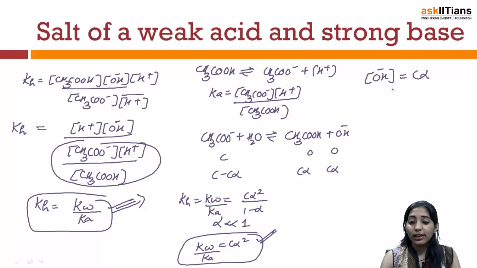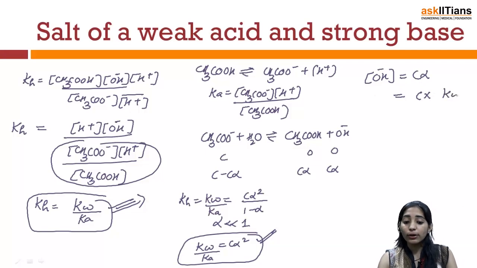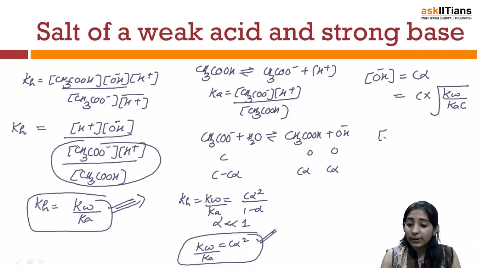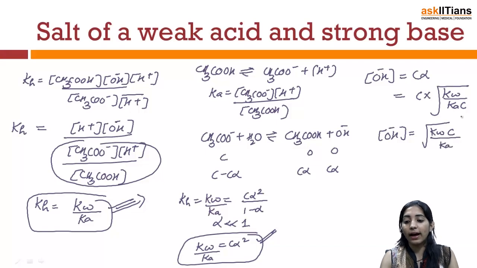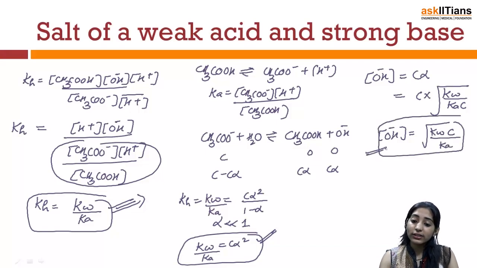If I replace the value of alpha here, I can say that C times alpha square value will be Kw over Ka under root. So now this will be the equation which we'll be using, this will be under root Kw by Ka. So we'll use this particular equation to find out what is the concentration of OH minus in the solution.